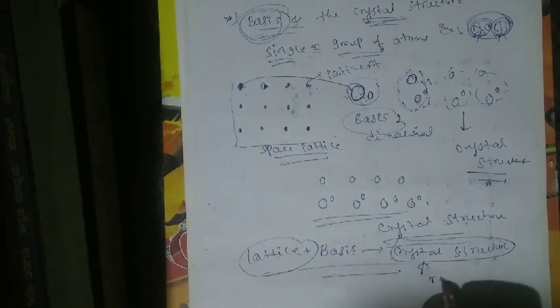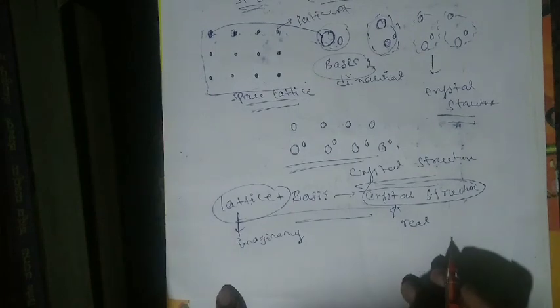Okay, understood? The crystal structure is formed by the addition of lattice or space lattice and the basis. So it is all about the basis, crystal structure and space lattice.